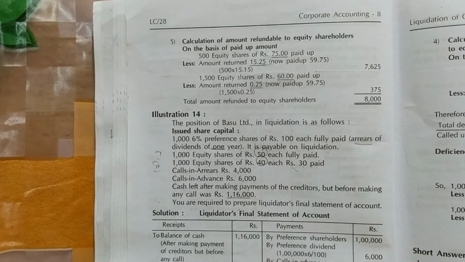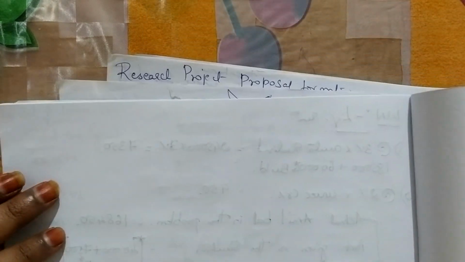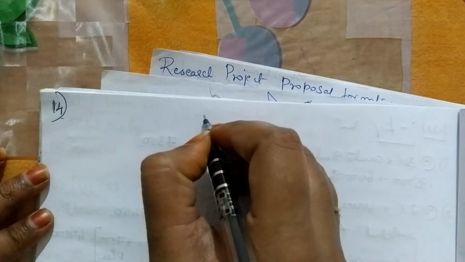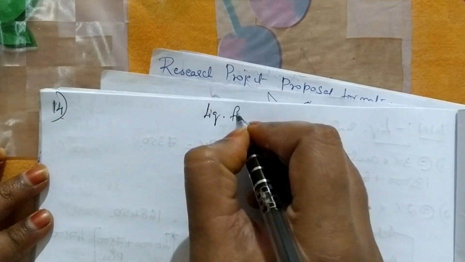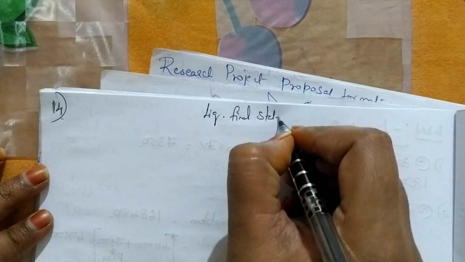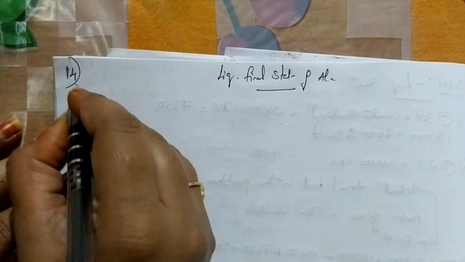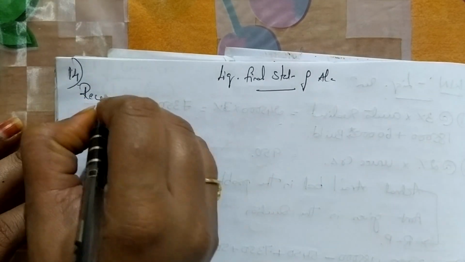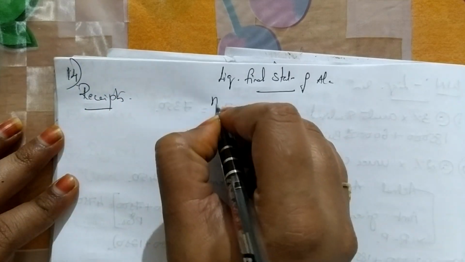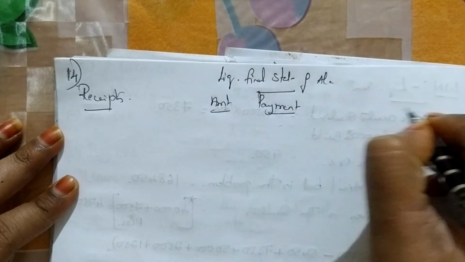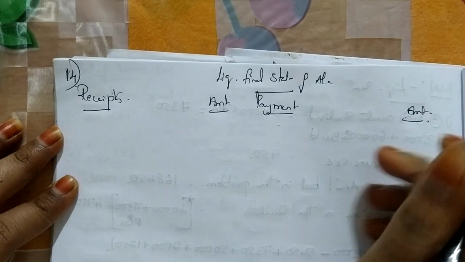Okay, so we'll just see how you have to do this problem. Same pattern that we have followed till now.